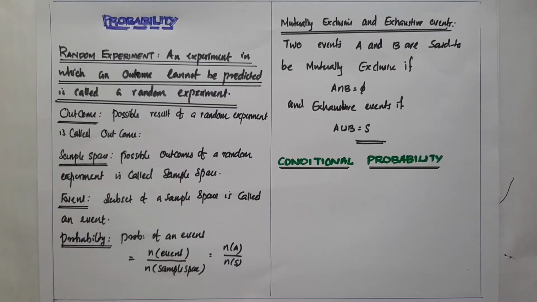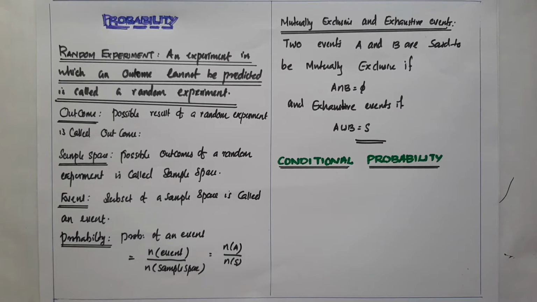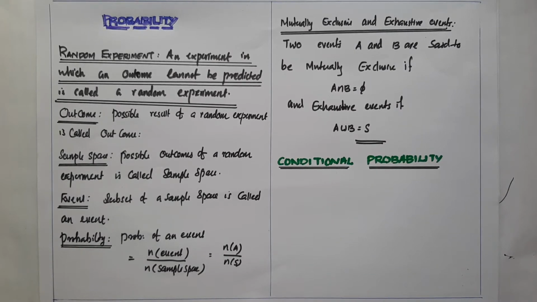In this chapter, last section, CBSE deleted small portions, but majority of the portions are included for the exam. First of all, we recall some portion from our first year classes. What is a random experiment?